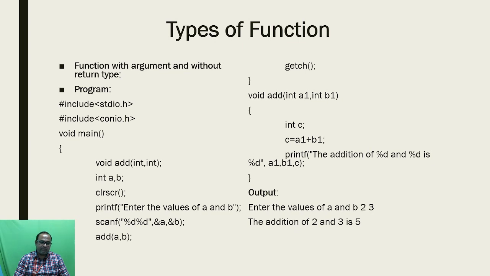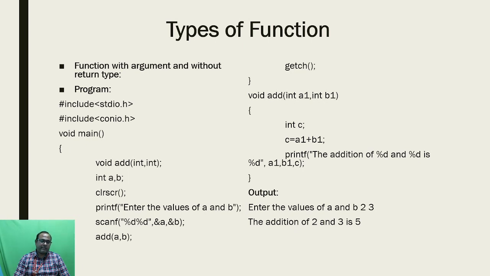With the help of these variables I am going to get the input values using the printf statement and the scanf statement. Followed by this statement I am calling the function add in the bracket of a comma b. Okay, add in the bracket of a comma b. So when the control enters this function call, automatically the control will be transferred to the user defined function.